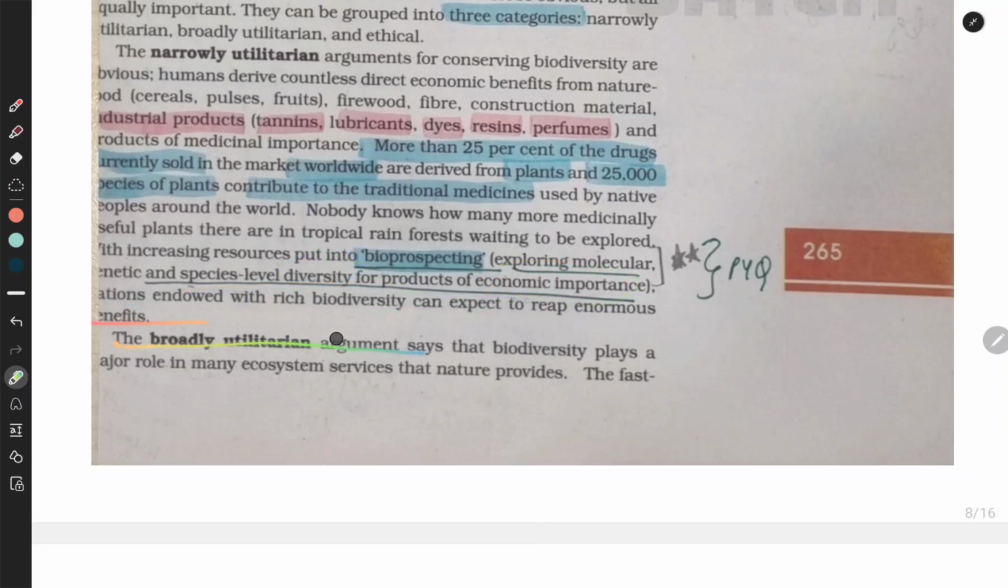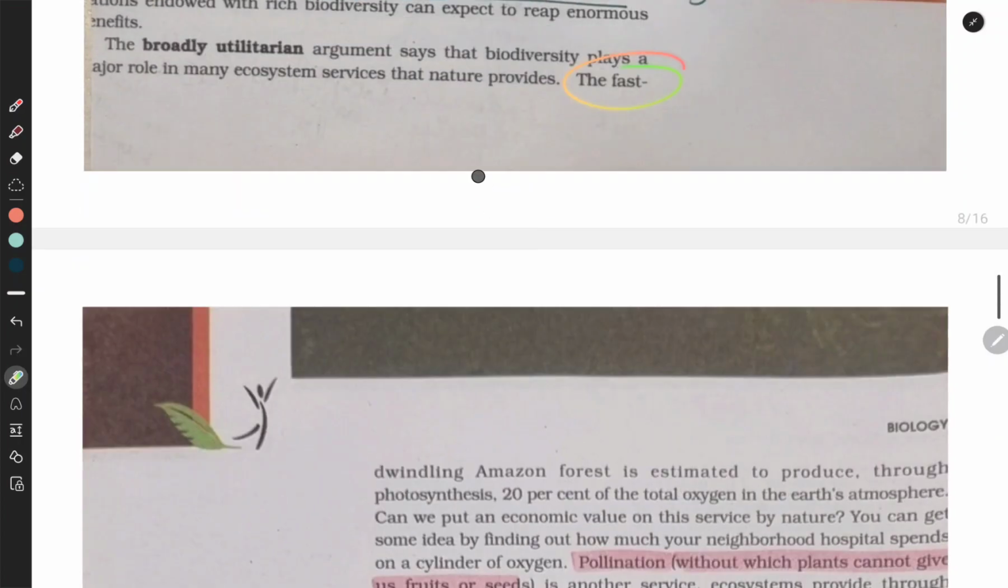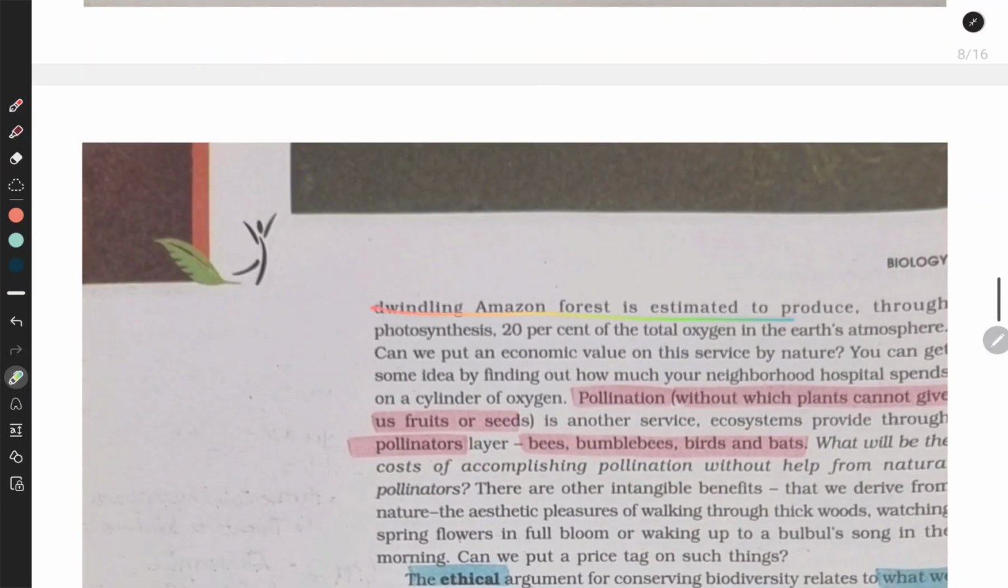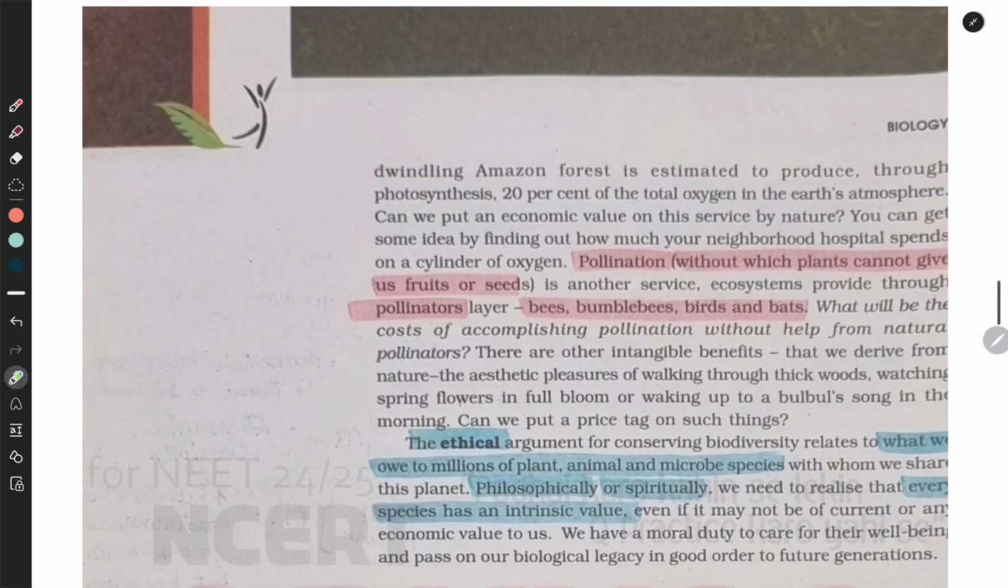The broadly utilitarian argument says that biodiversity plays a major role in the many ecosystem services that nature provides. The fast dwindling Amazon forest is estimated to produce through photosynthesis 20% of the total oxygen in the Earth's atmosphere. Can we put an economic value on this service by nature? You can get some idea by finding out how much your neighborhood hospital spends on a cylinder of oxygen.